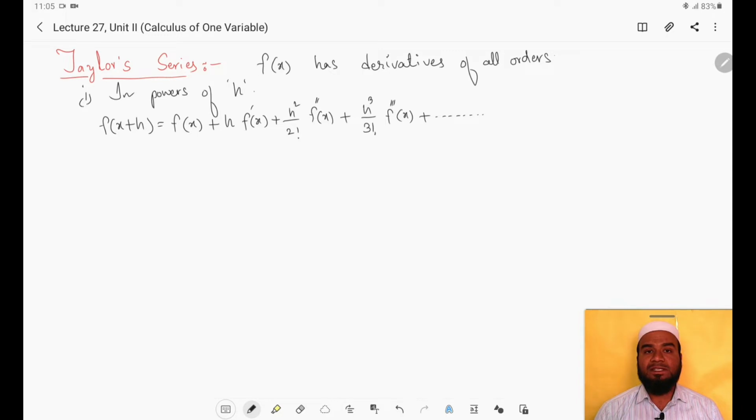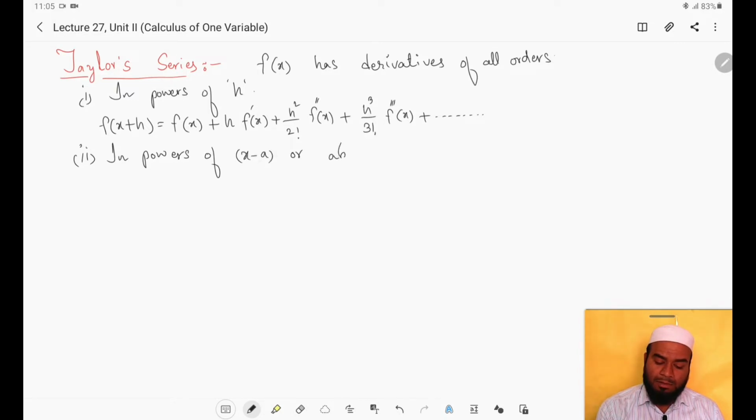This is the Taylor series of the function f of x in powers of h. The second is in powers of x minus a, or about x equals a.